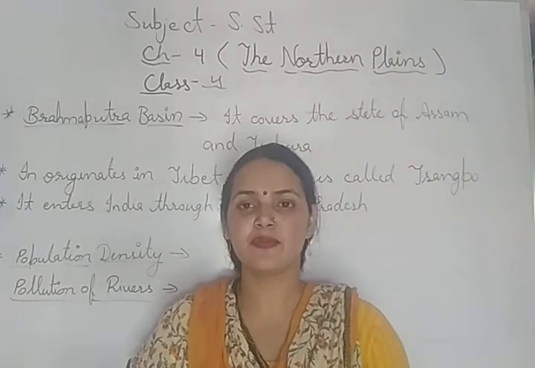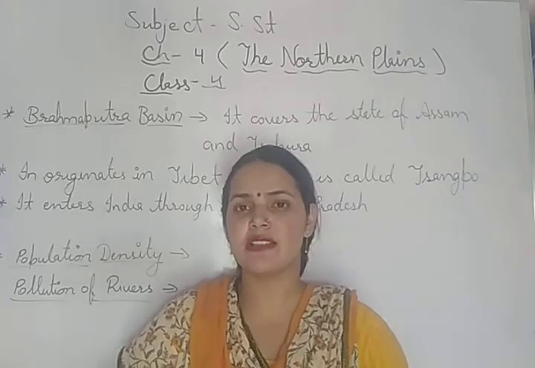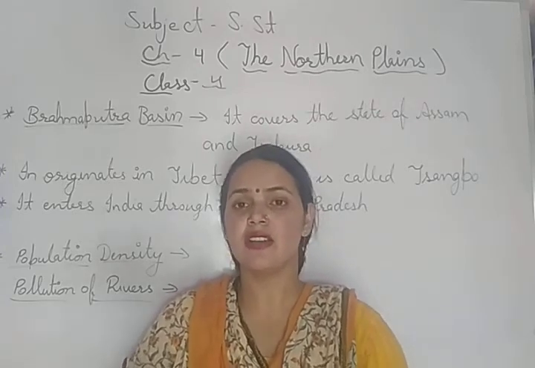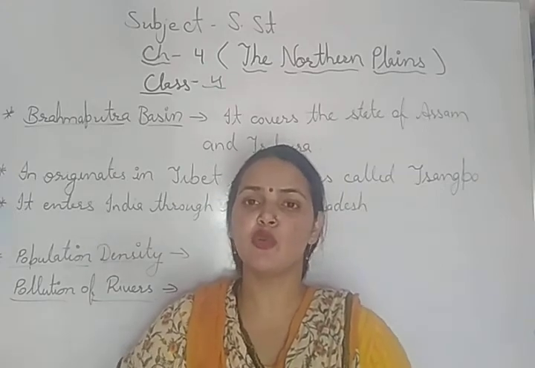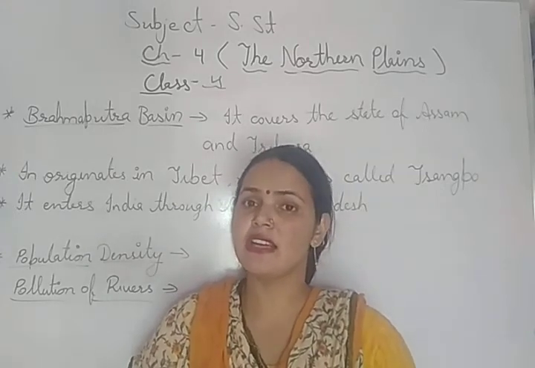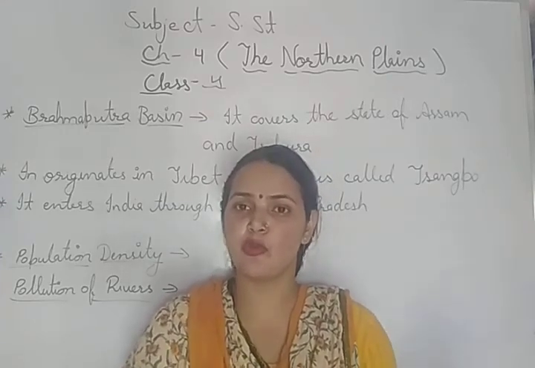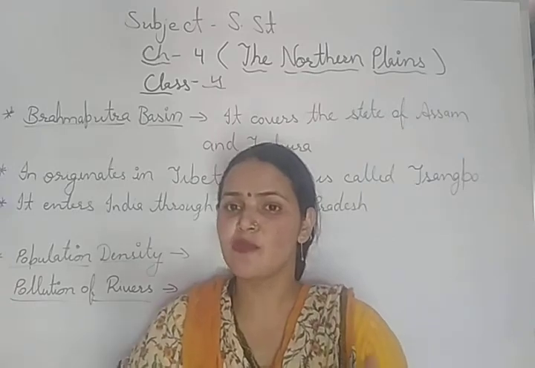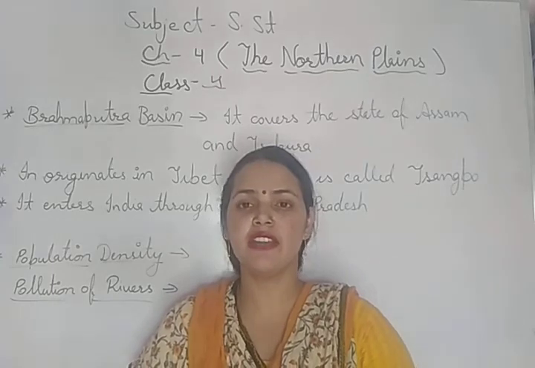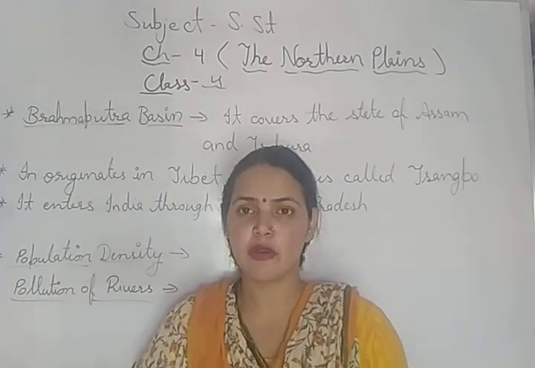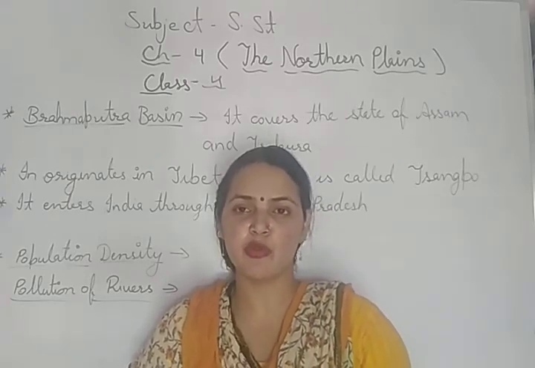This region, the northern plain, is divided into three basins by three rivers: the Indus, Ganga and Brahmaputra. A basin is an area that is watered by a particular river or its tributaries. Tributaries are the smaller rivers which flow into and join the big rivers. And we had studied about all the river basins: Indus basin, Ganga basin and Brahmaputra basin.